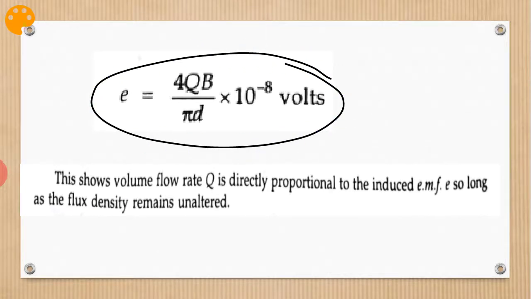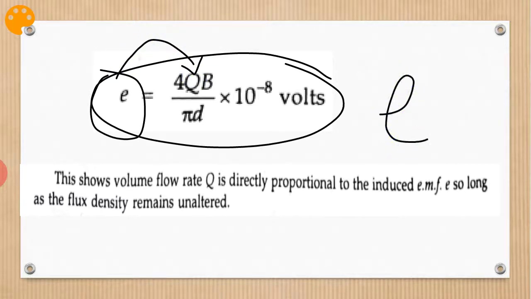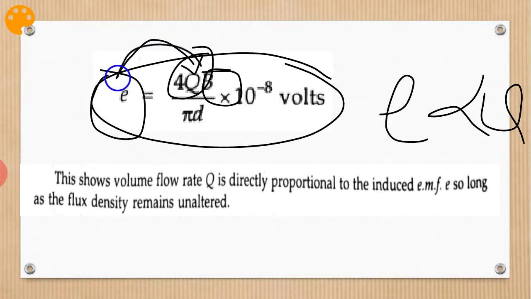This equation shows that the induced voltage, the EMF E, is directly proportional to the flow rate Q. So by knowing this EMF, we can come to know the flow rate. So long as the flux density remains unaltered, we are measuring the flow rate Q, as Q is directly proportional to E.